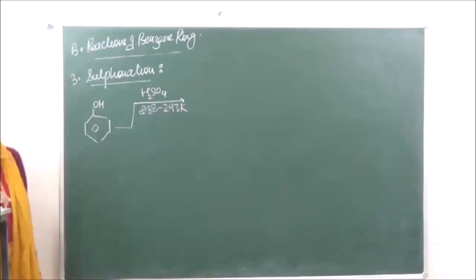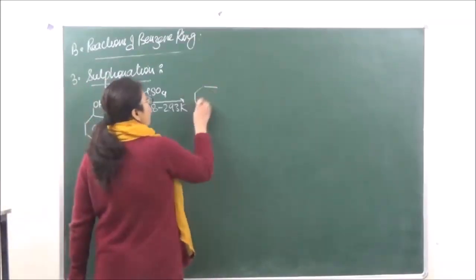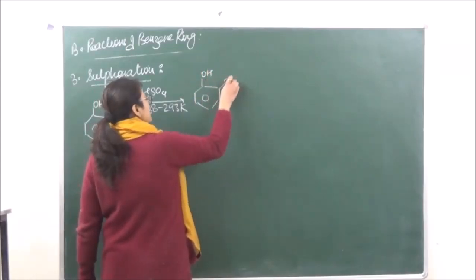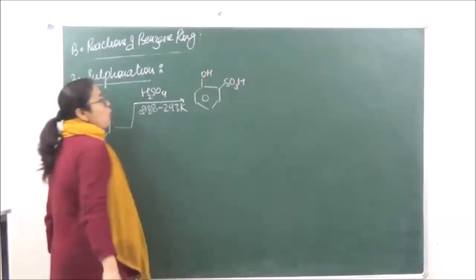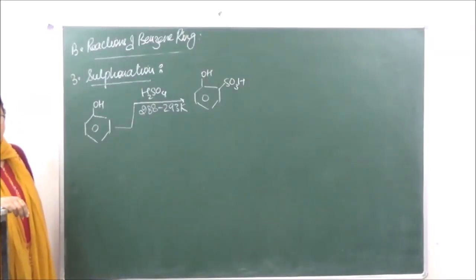Okay, so when the temperature is low, we are going to get an ortho product. This is ortho-hydroxybenzene sulfonic acid, 2-hydroxybenzene sulfonic acid. Okay?